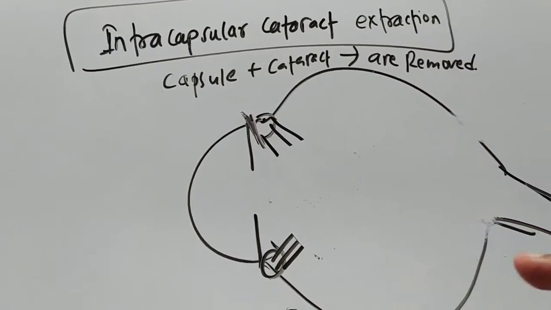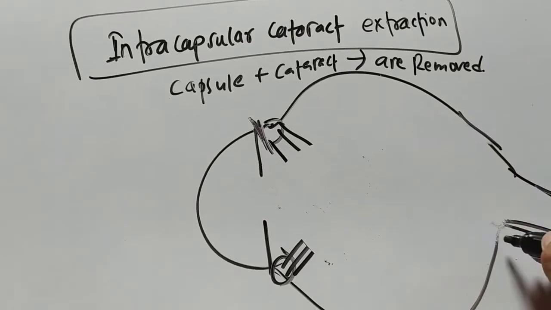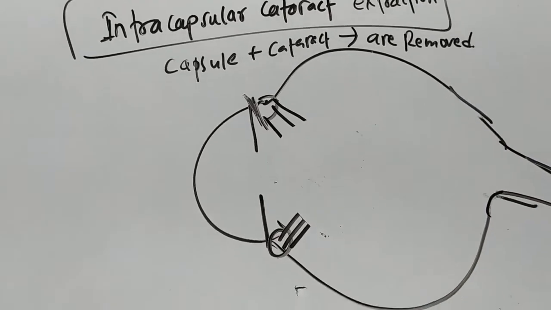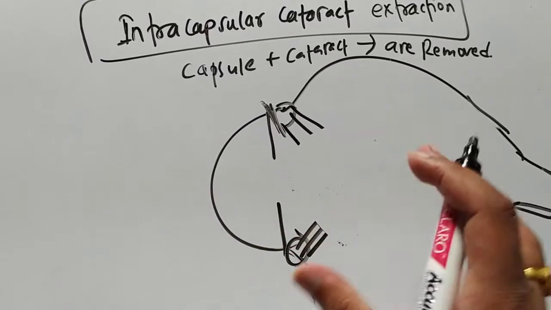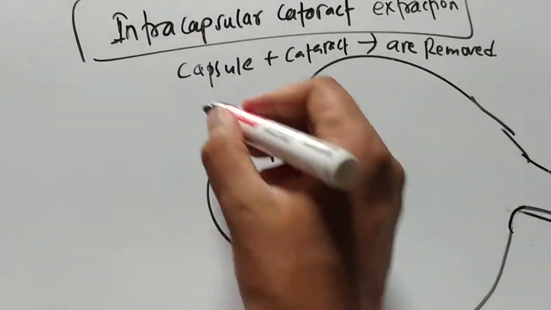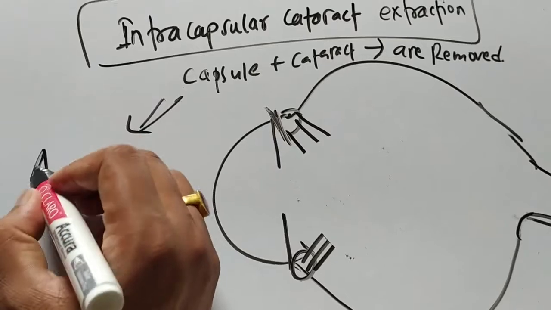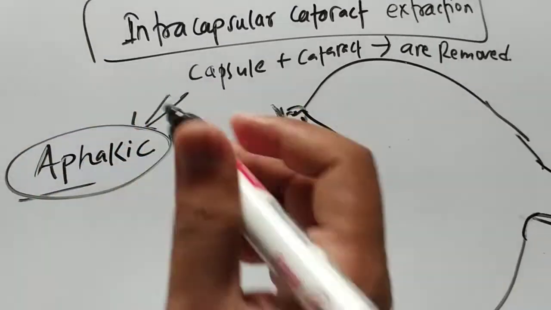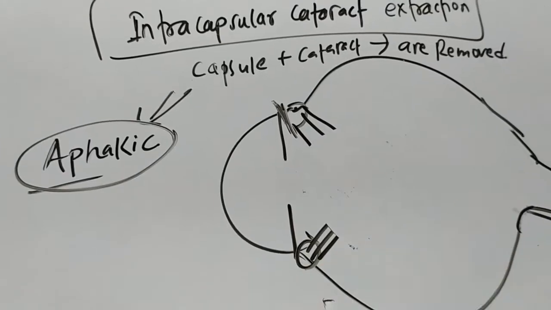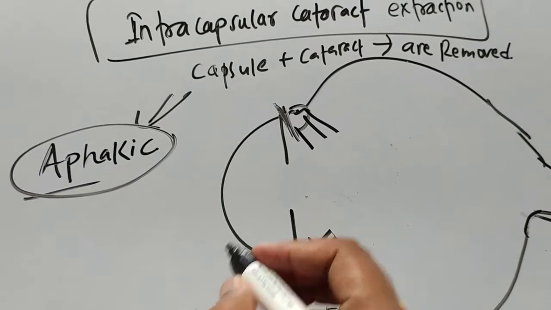Now what will be the problem on the removal of the cataract as well as the capsule? See, once you remove the cataract as well as the capsule, the patient will become aphakic, or we can say the patient does not have a lens in his eye.